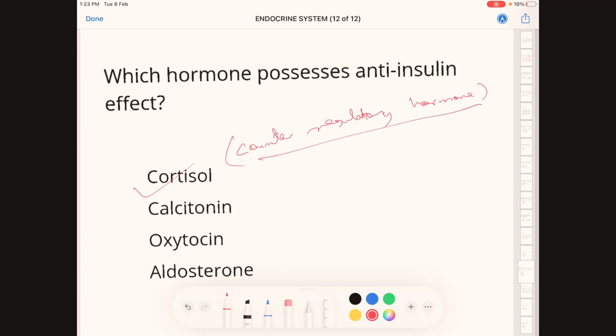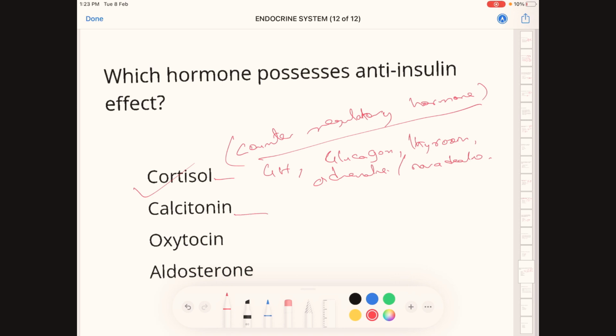Their action is opposite to insulin. They include cortisol, growth hormone, glucagon, thyroxine, adrenaline, and noradrenaline. These hormones have an anti-insulin effect.